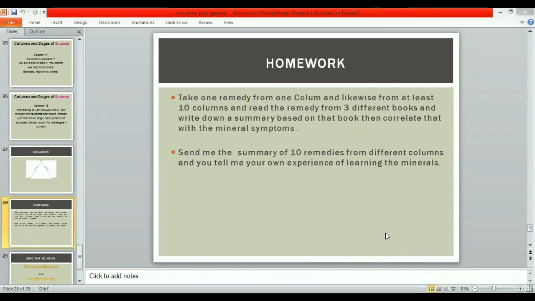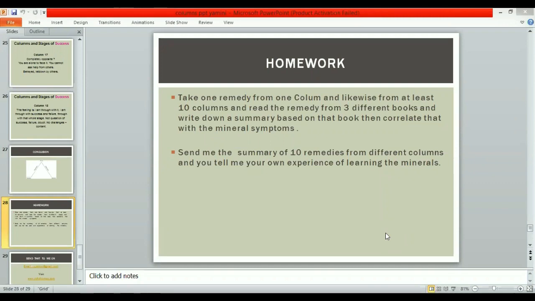So today's homework is, take one remedy from one column, and likewise you have to do 10 columns, so at least 10 remedies, and read all those 10 remedies of different columns. There are 18 columns, so you can choose any 10 out of them, and read those remedies from 3 different books, and write down a summary. It can be on your computer, handwritten, or whatever. You just write down a summary of those 10 remedies belonging to 10 different columns from 3 different books, based on the book which you are reading, and then correlate that with the mineral symptoms.